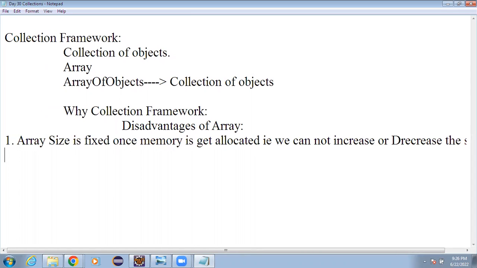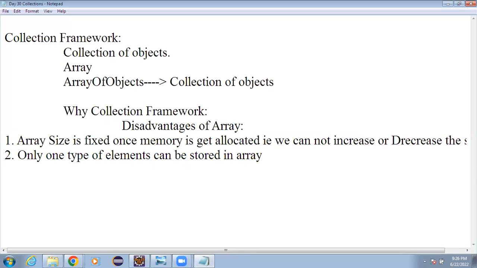Because of this drawback, while working with an array, it leads to a wastage of memory or a shortage of memory. That is the one drawback. Then the second drawback is what? Only one type of element can be stored in an array.